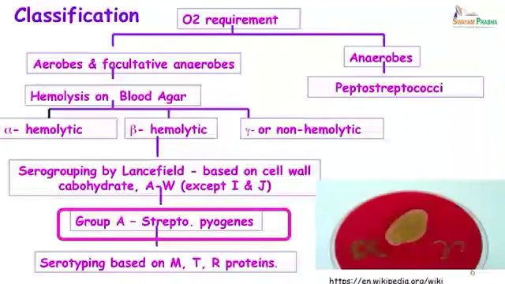Now, these group A Streptococcus pyogenes are further classified based on Griffith's classification, serotyped based on the M, T, R proteins. So, as I said, it is the group A streptococci that we are going to be concentrating on.